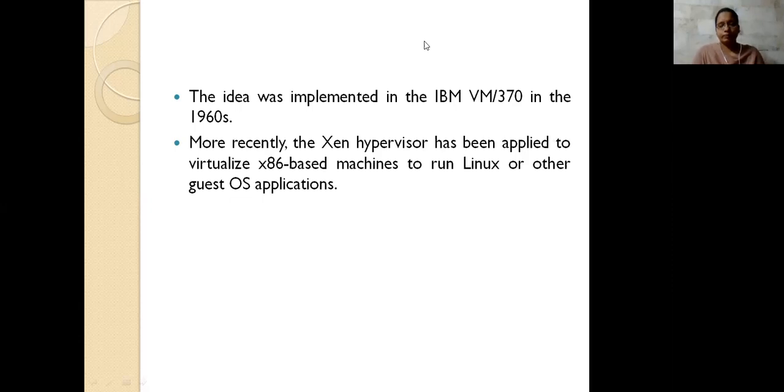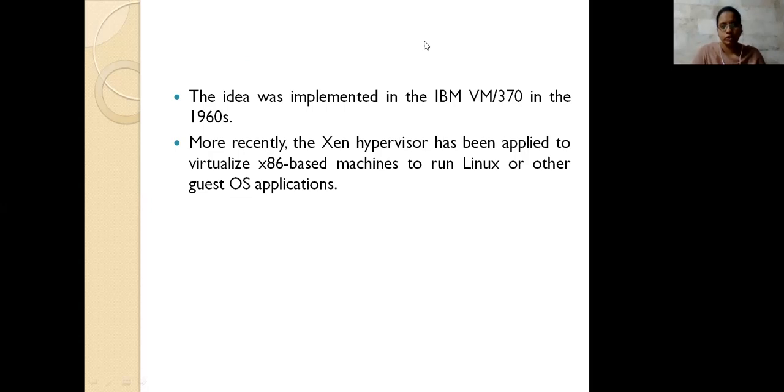Virtualization was implemented in the 1960s by IBM, and then VM 370, this idea was implemented. And then we have the Xen architecture.